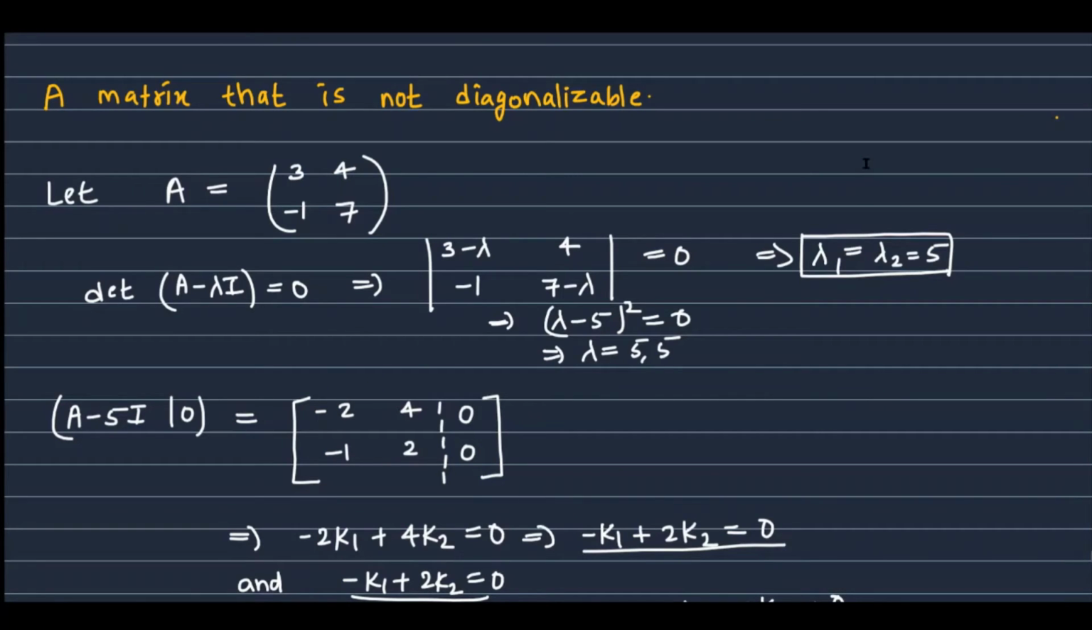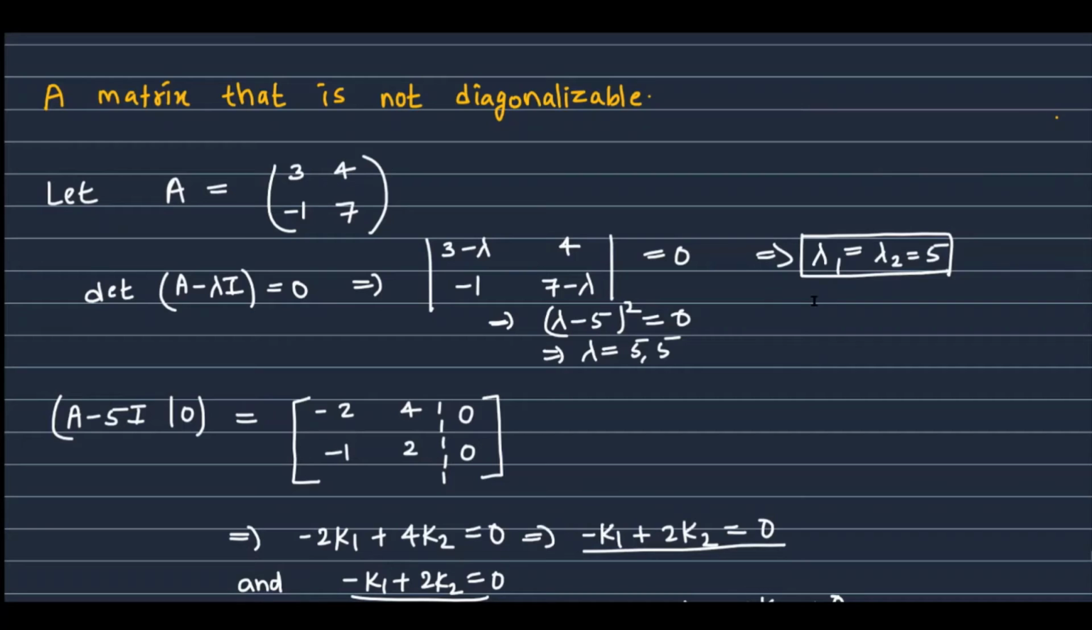Now we will see an example of a matrix which is not diagonalizable. For example, let A equal [3, 4; -1, 7]. First we find its characteristic equation. The determinant of A minus lambda I equal to 0 implies that the characteristic equation is (lambda minus 5) whole square equal to 0. It gives lambda equal to 5, 5, because it is a 2 by 2 matrix so it should have two roots. So the eigenvalues are repeated here: lambda 1 and lambda 2 are both equal to 5.